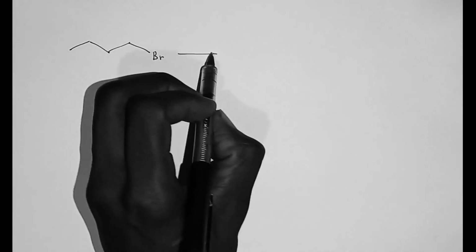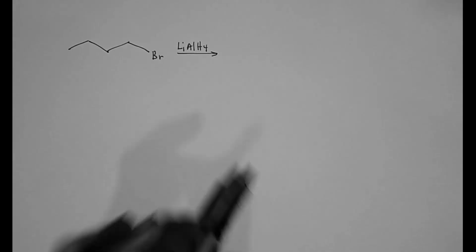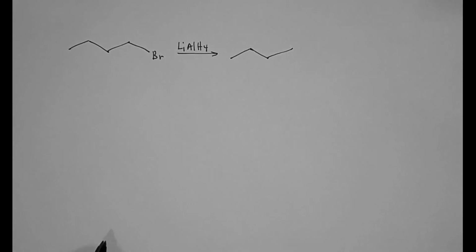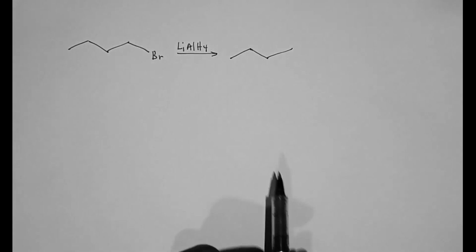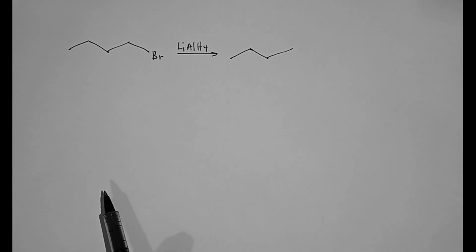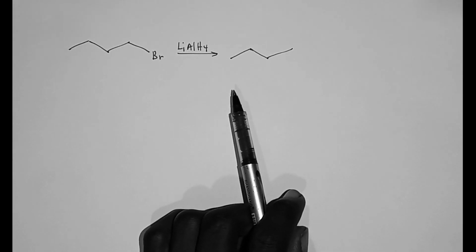So now, alkanes can also be made by a reduction reaction. For example, if you have a haloalkane like this, which is 1-bromobutane, and you put in this reagent known as lithium aluminium hydride, the product becomes a normal straight chain alkane, which is butane. At the end of the day, you have removed the bromide from the haloalkane. So you can reduce a haloalkane to get a normal straight chain alkane.